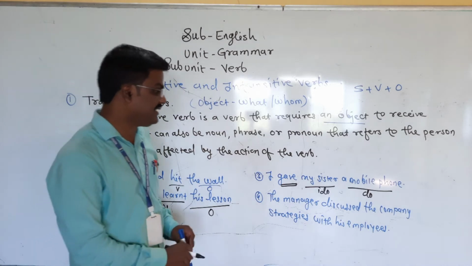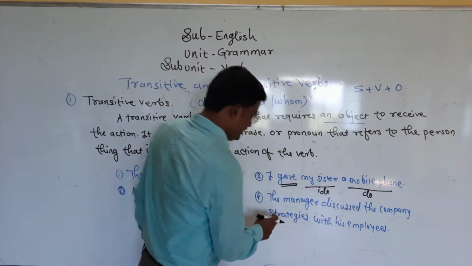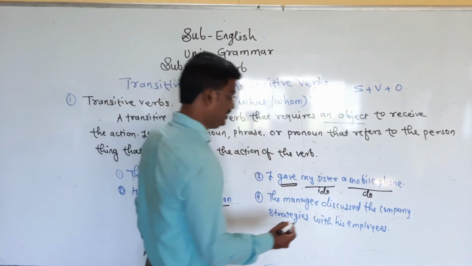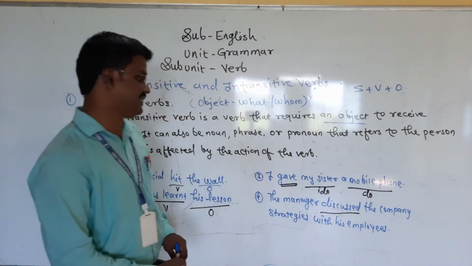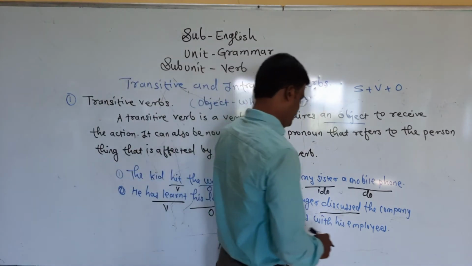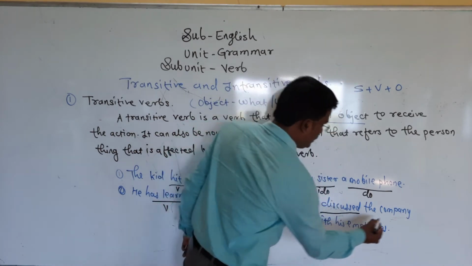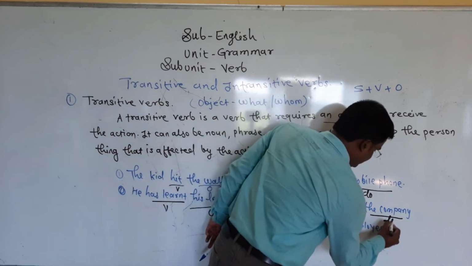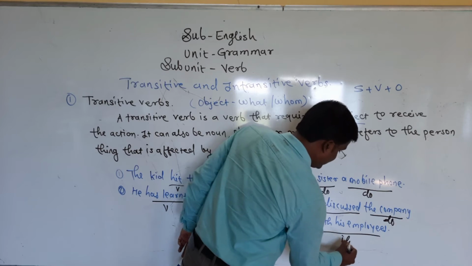The manager discussed the company strategy with his employees. What is the verb here? The verb is discuss. The manager discussed what? The company strategies. That is the direct object.